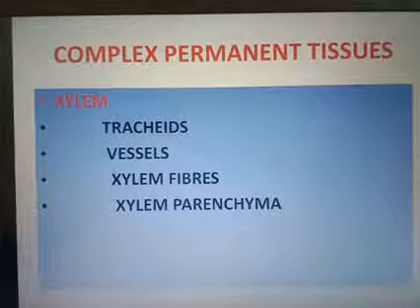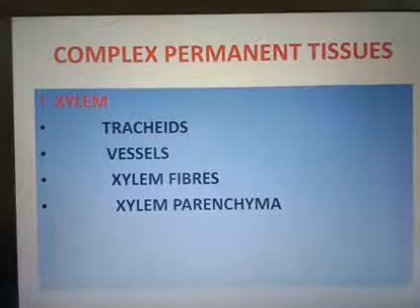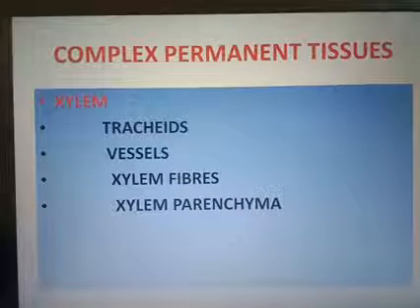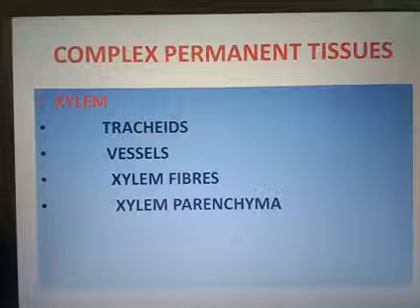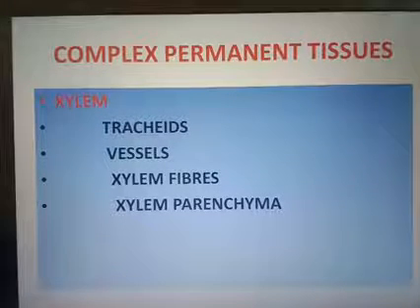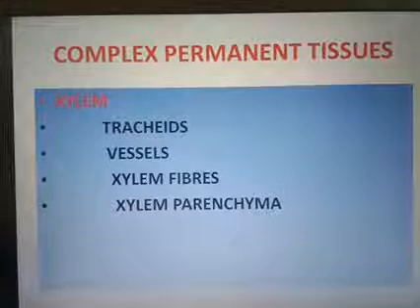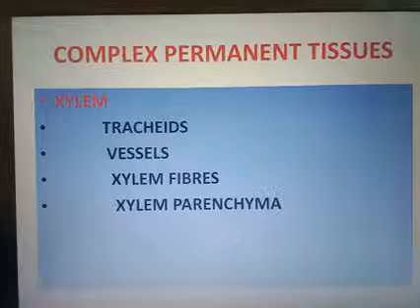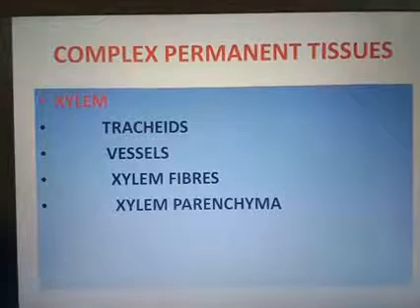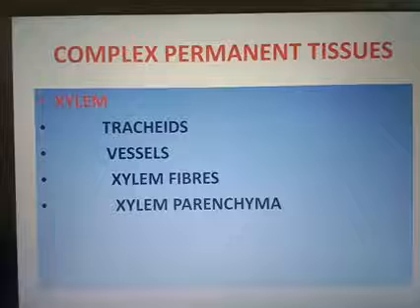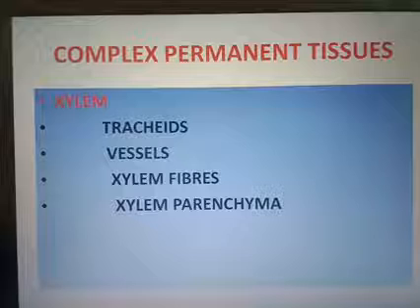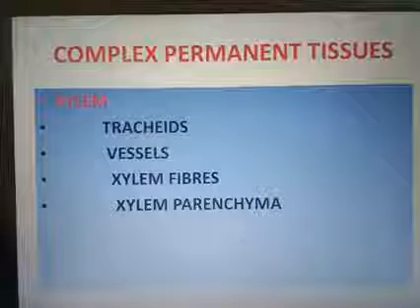Once again, I am telling all the points in short form. Complex permanent tissues, for example xylem and phloem. Xylem is made up of tracheids, vessels, xylem fibers and xylem parenchyma. Vessels are the main conducting system. These vessels are absent in gymnosperm. Tracheids and vessels together are known as the tracheary system. Xylem fibers means sclerenchyma cells present in the xylem, so the features of sclerenchyma are applicable to xylem fibers. Xylem parenchyma means parenchyma cells present in the xylem.